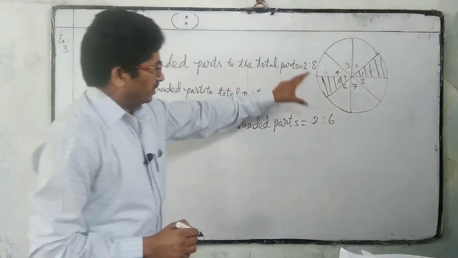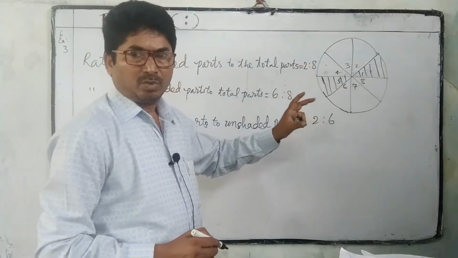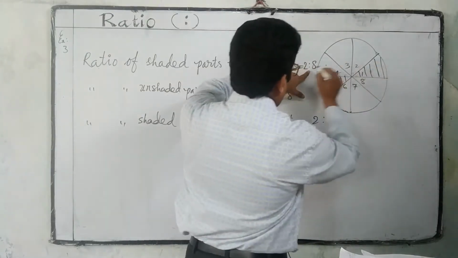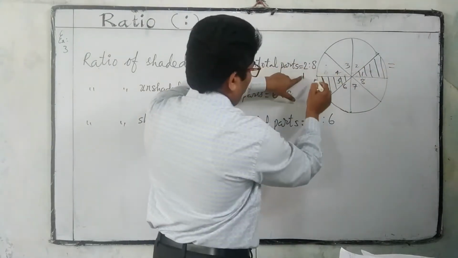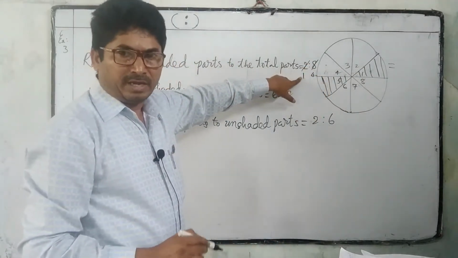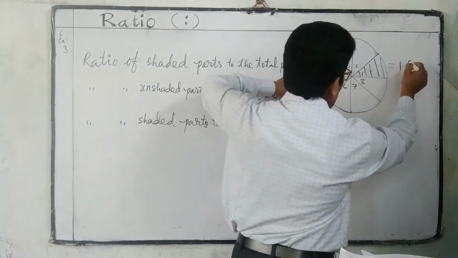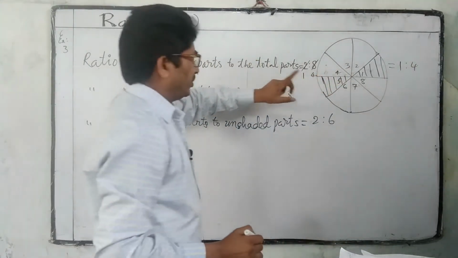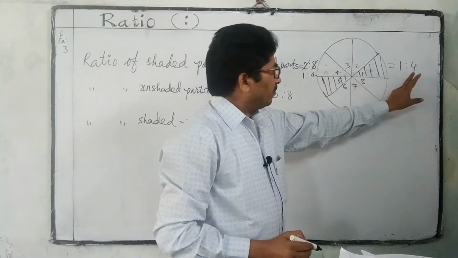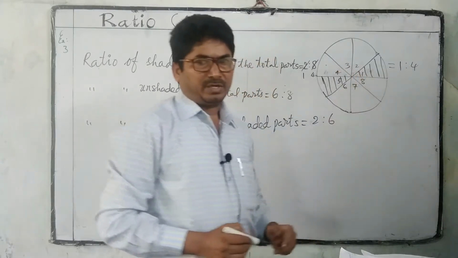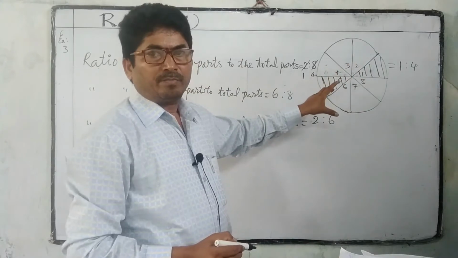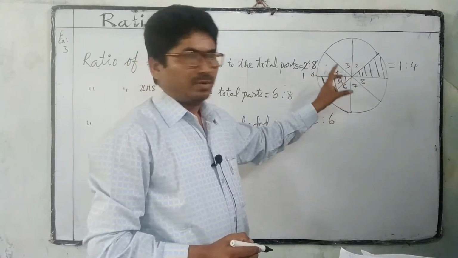If we simplify this, we can get more sense. So here 2 is to 8, 2 ones, 2 fours. We can cancel as fractions. 1 is to 4. So shaded parts are 1 by 4 of total parts, or total parts are 4 times shaded parts.